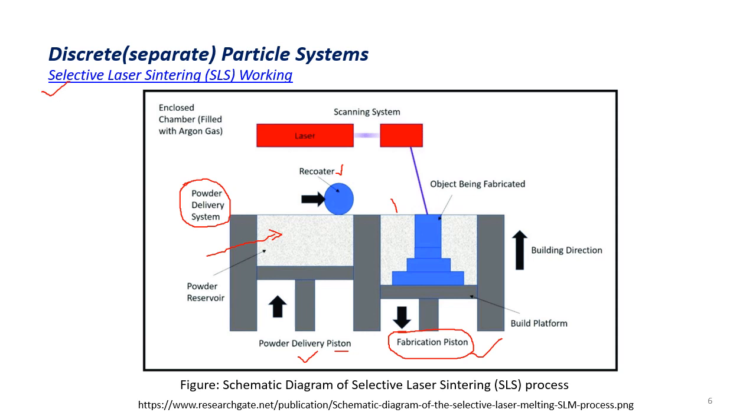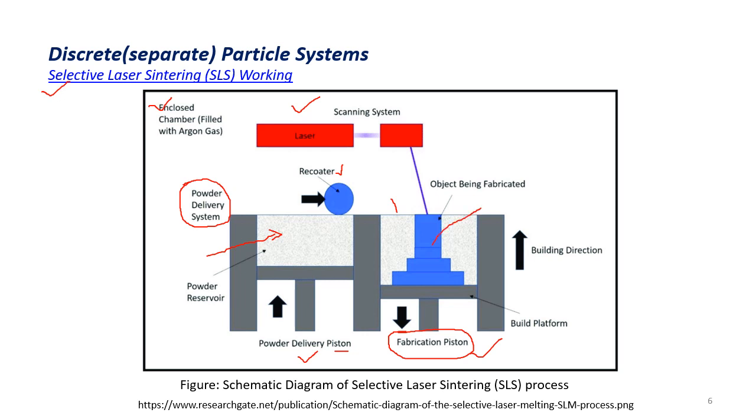The whole thing happens with the help of an enclosed chamber. This enclosed chamber has to be filled with argon gas. This argon gas is supplied to the chamber, and the source of energy here is the laser. The laser beam is produced and transferred onto the mirrors or the scanning system, where the scanning system does the scanning work and helps in sintering of the powder and depositing of the material layer by layer.